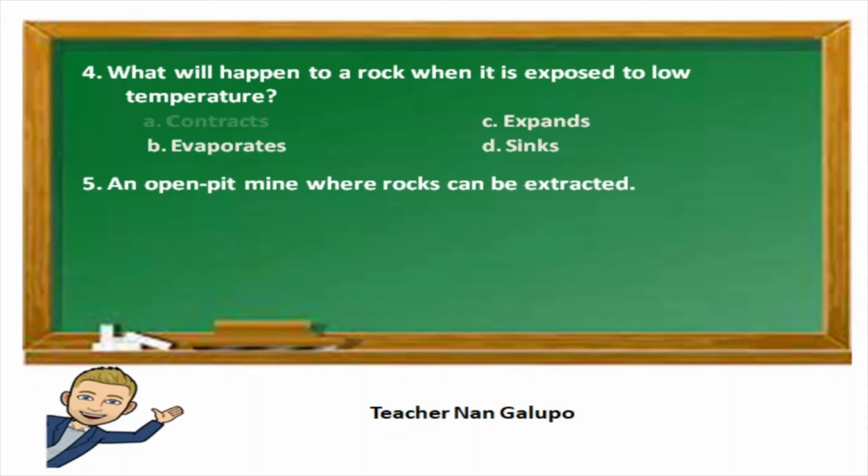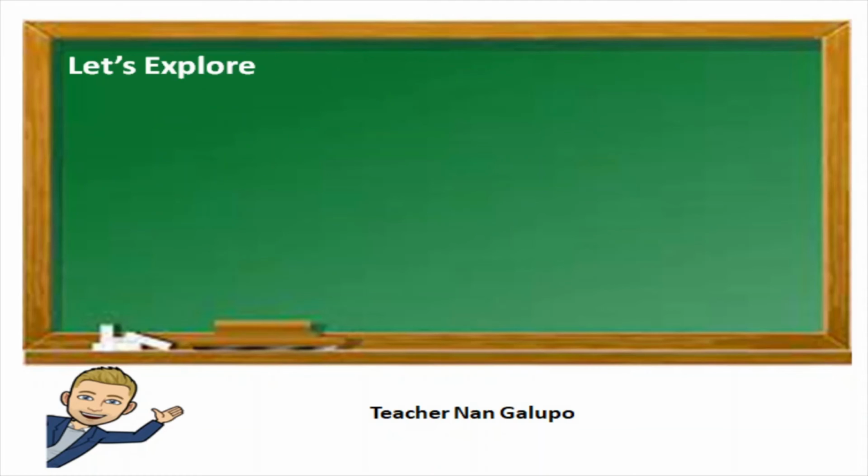Item number 5. An open pit mine where rocks can be extracted is called what? A. Landfill. B. Open field. C. Reservoir. D. Quarry. The answer is quarry, letter D. Congratulations to those who got all 5 correct answers. That means you're ready for the next activity.